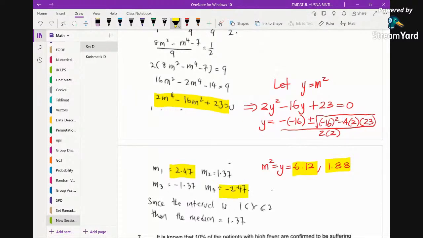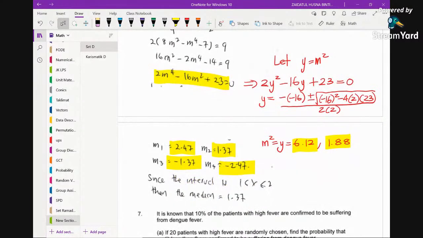First 2.47 and negative 2.47, and then 1.37 and negative 1.37. Because the interval is 1 until 2, we just accept the answer which satisfies the range.